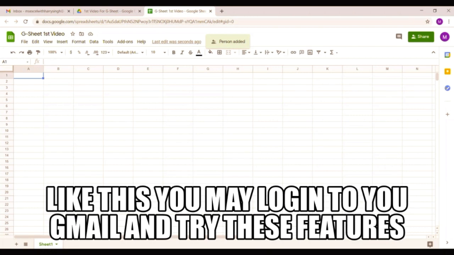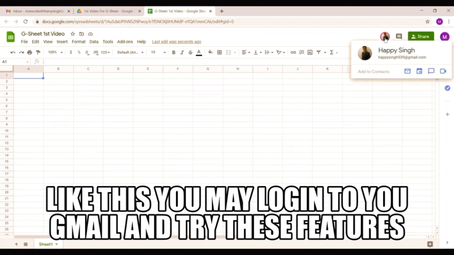You can open it. So one advantage is that one person is added. Now I am opening from my mobile the Google Sheet which I got shared from this account. See, I get a person's name or image here, showing who is currently using this Google Sheet.